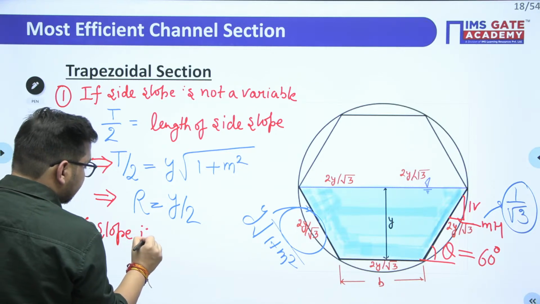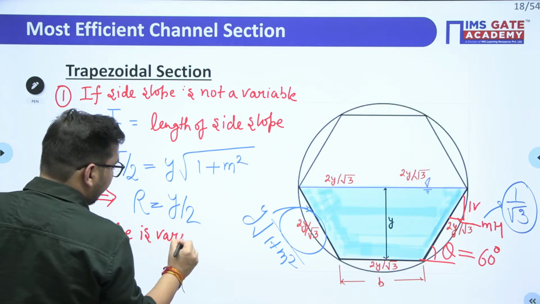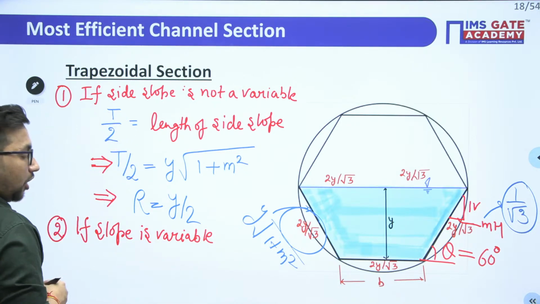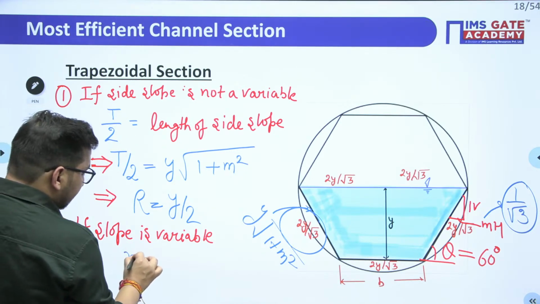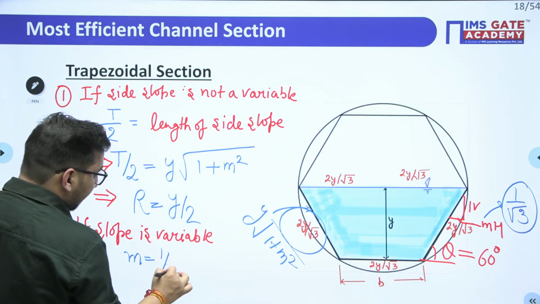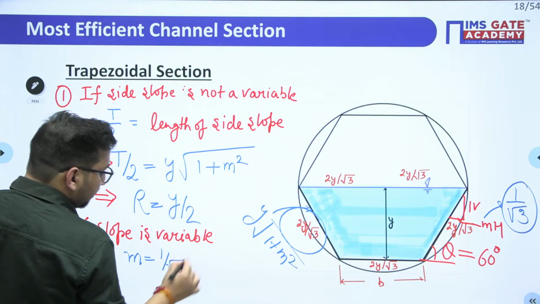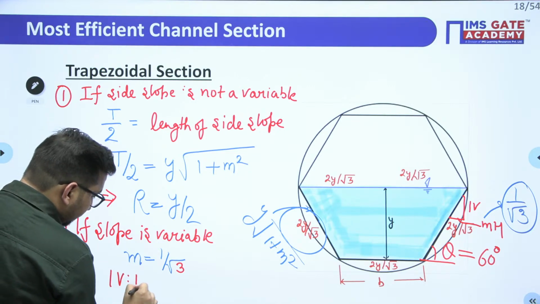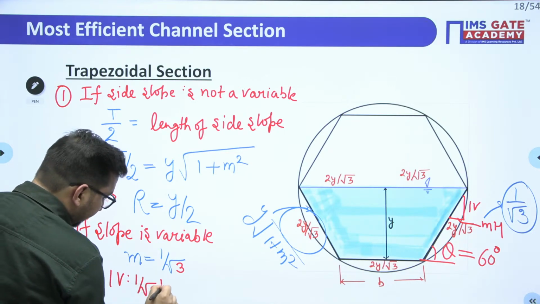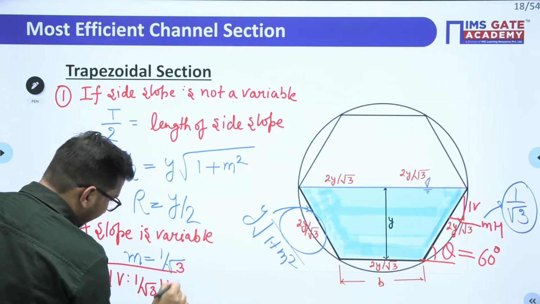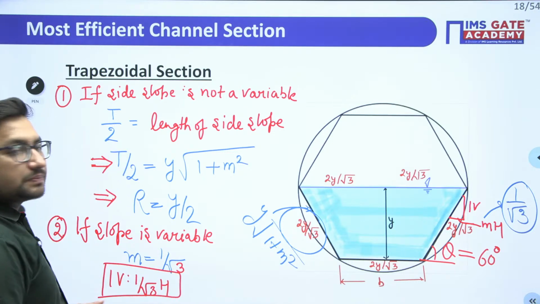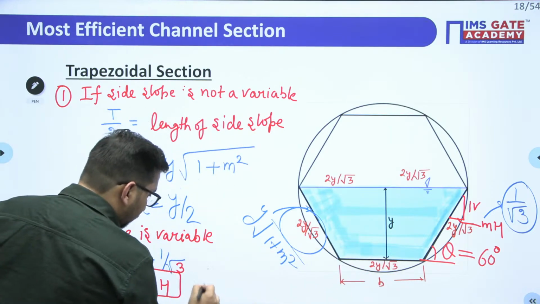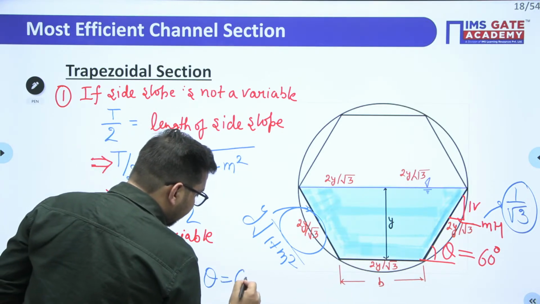For what value of slope you will get the most efficient channel, this m value is going to be equal to 1 by root 3, or you can say it is 1 vertical to 1 by root 3 horizontal. Clear? Or also you can say the outer angle theta will be equal to 60 degree.